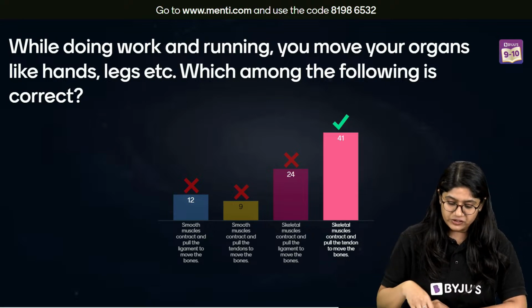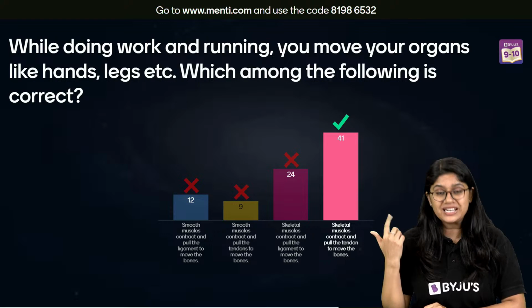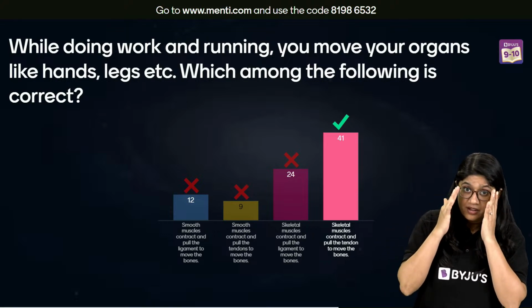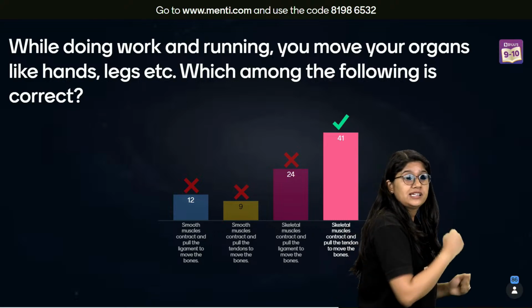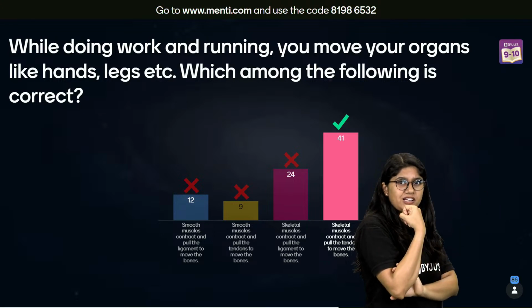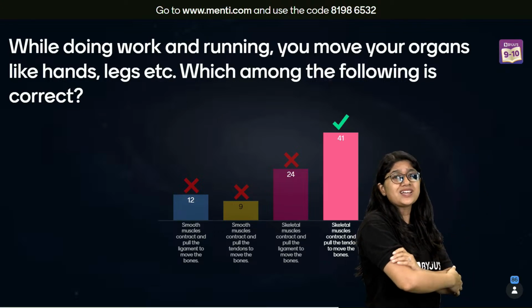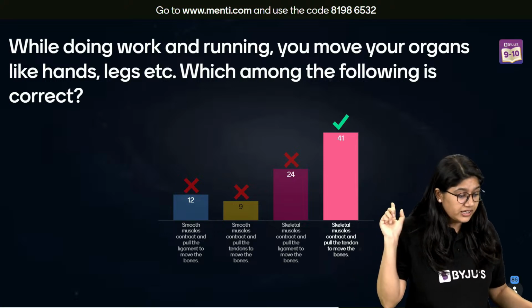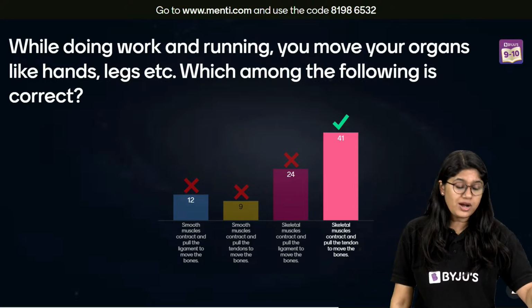Option number C is talking about the pull of the ligament. See, ligament is connecting the bone and bone. For example, if you're running, there's a contraction and relaxation of muscle and the bone. Basically, muscles are getting contracted and relaxed, right? And bones are attached to it. So that's a very important thing for all of us to remember. Trickier question, and 41 of you have got it right.